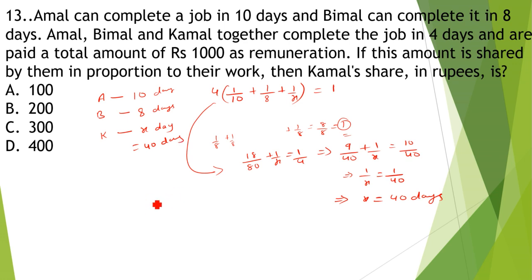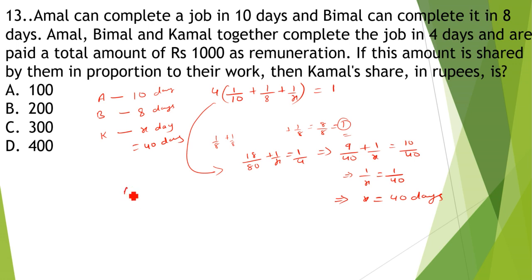Now, if 1000 rupees is paid for their work combined as remuneration, this is how the 1000 rupees will get divided. It will be divided based on the amount of work done by each person.